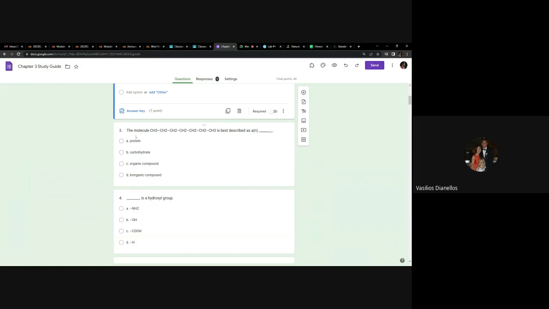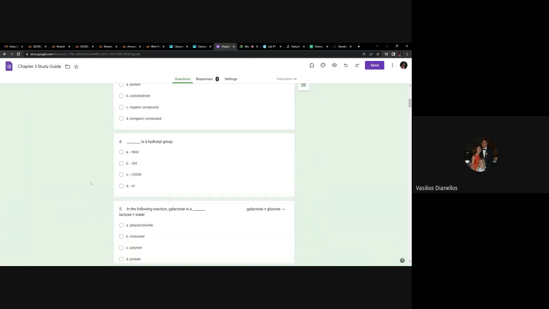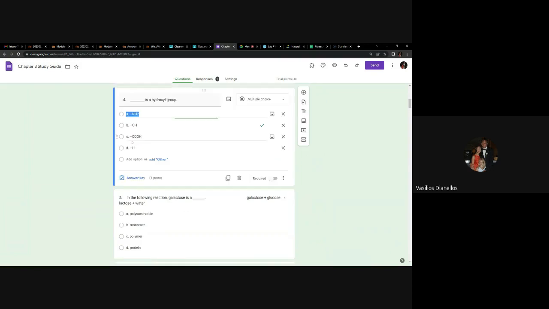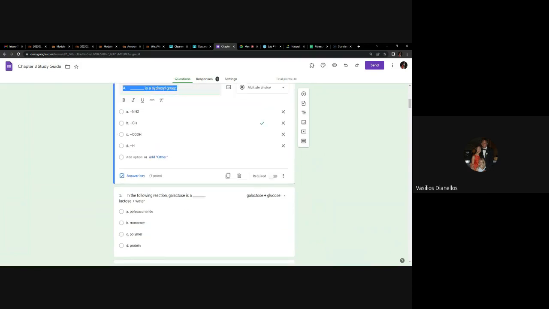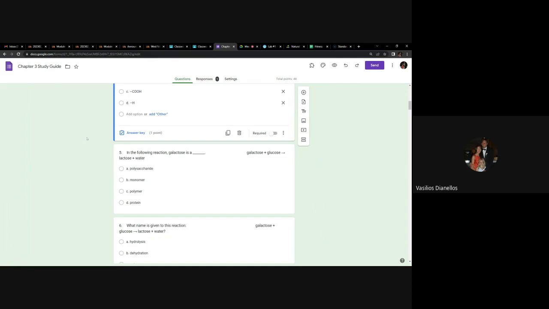All right. This one won't be on there, I don't think, because I didn't teach you. But look, here we just have a bunch of carbons and hydrogens. And not that I taught you that, but that is an organic compound. Just because it has a bunch of carbons, right? Anyway, you definitely don't need to know about different groups. I'm going to keep moving. I'm not going to ask you about that.